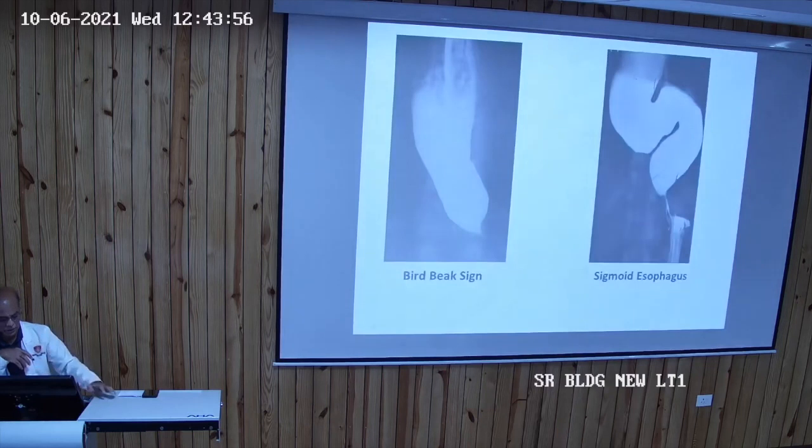These are the pictures. So bird beak sign at the lower end, you see there's a rat tail sign like this thing, but when it is a distorted tail, then it is malignant. Otherwise it is simple achalasia, and sigmoid esophagus you will see.